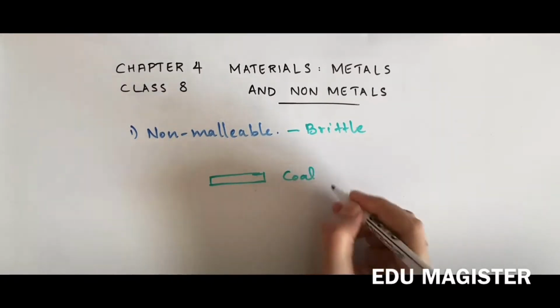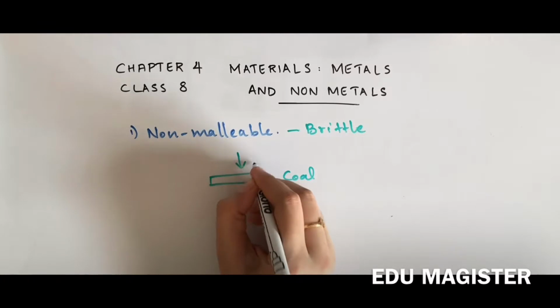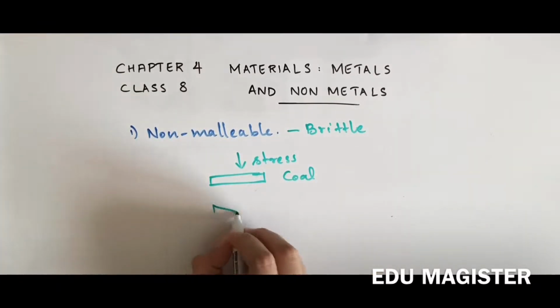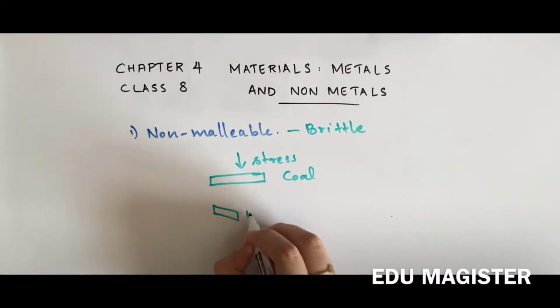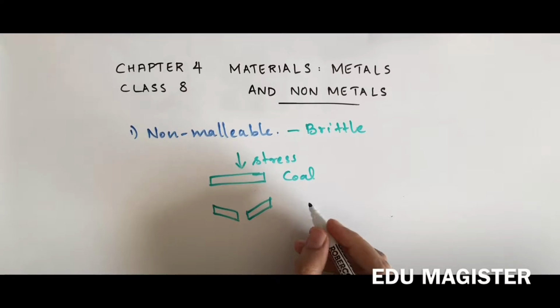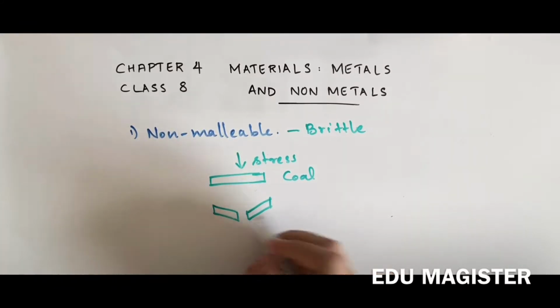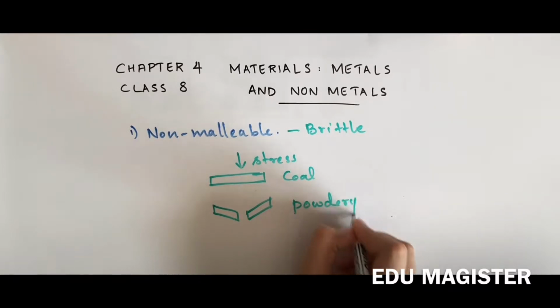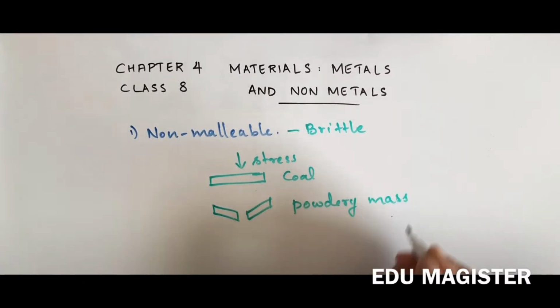For example, this is a coal. When you apply a stress, it has very low tensile strength, so it just breaks into two pieces, or when it is hammered, it just breaks into a powdery mass.